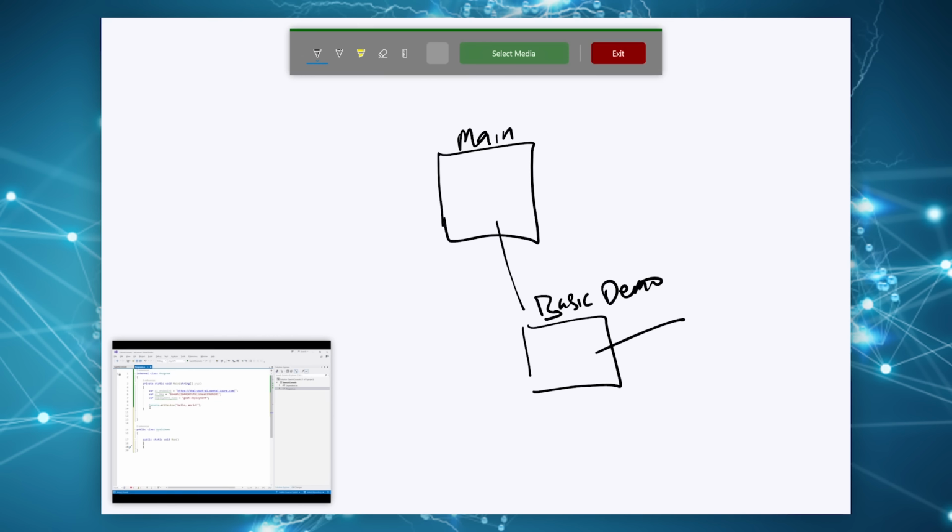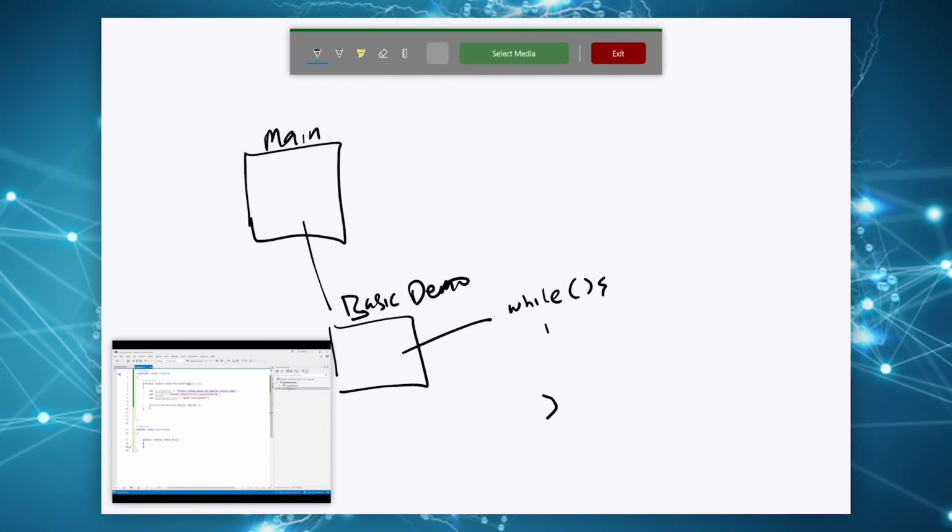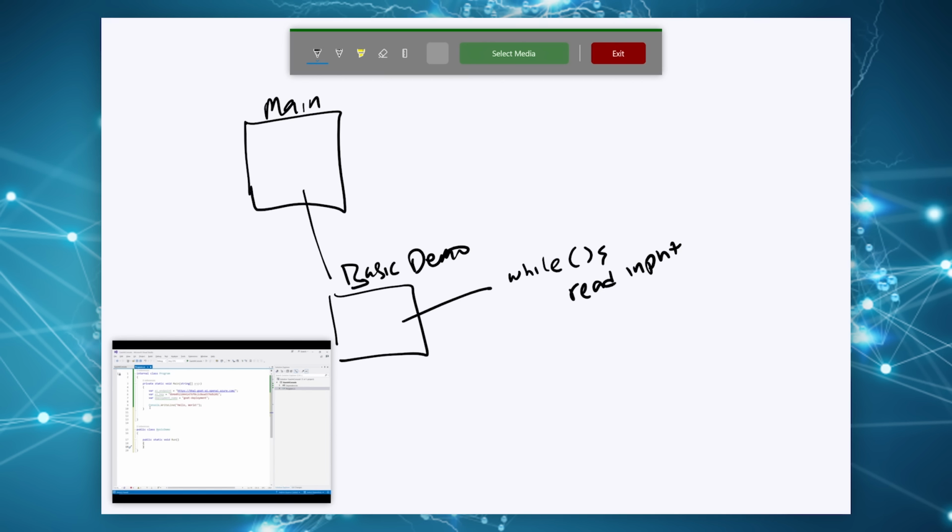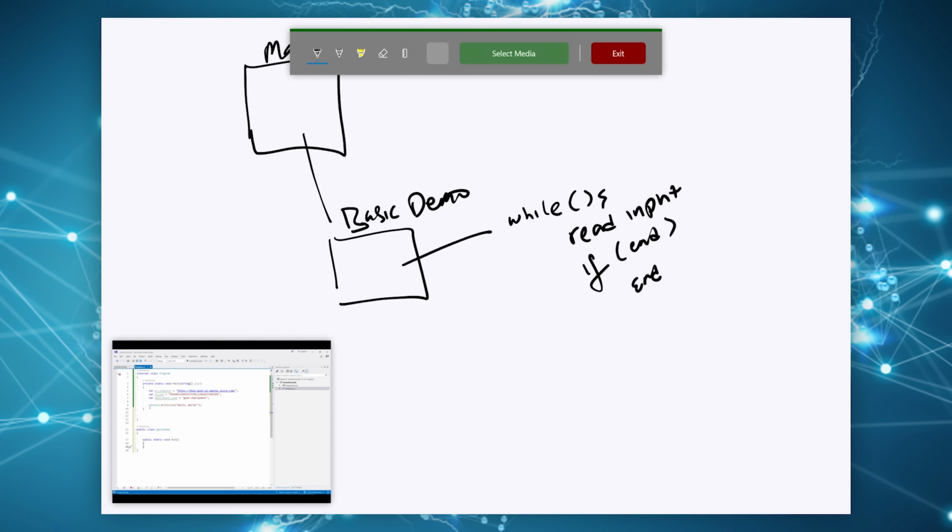This is going to have a while loop, and inside the while loop, I'm going to read an input. Then I can check if the input is end, and then I just end. Otherwise, I'm going to pass the input to the chat API.